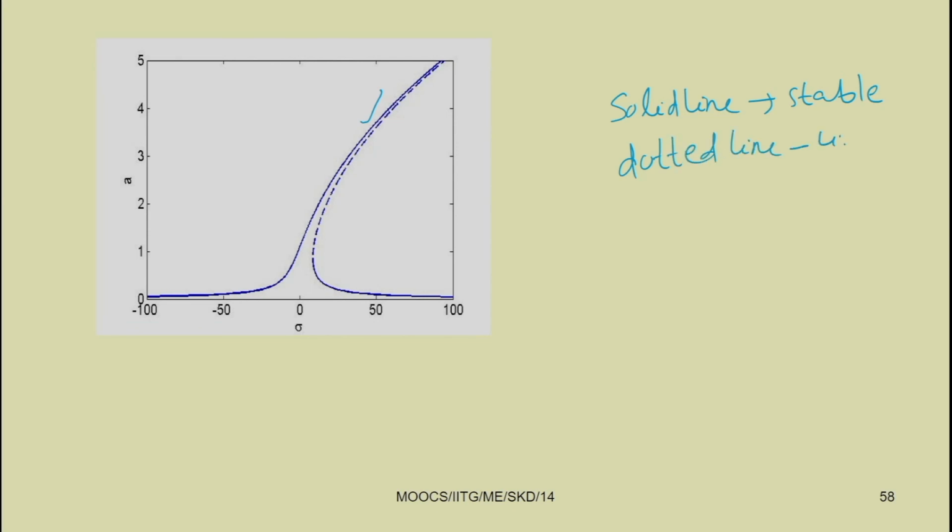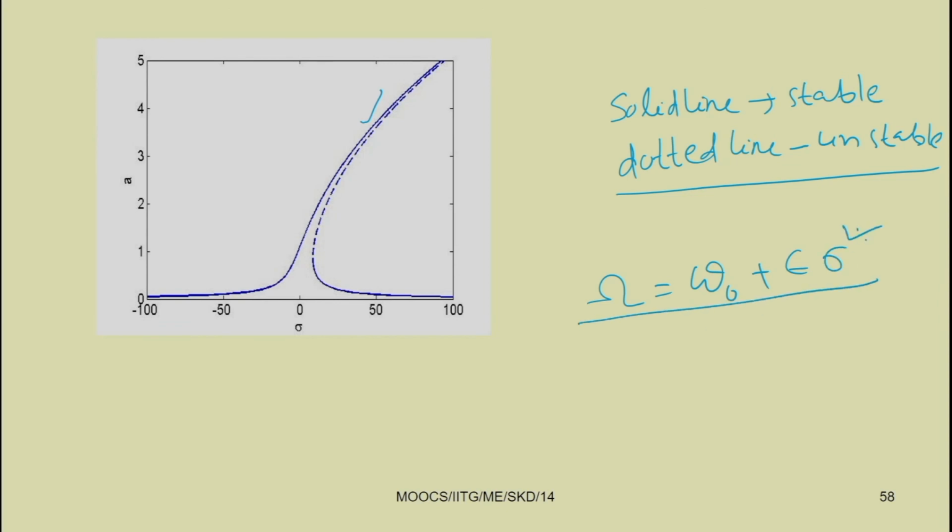So, you can plot the frequency response, A versus sigma, and you can see this thing. What is omega? Omega we already know is equal to omega 0 plus epsilon sigma.